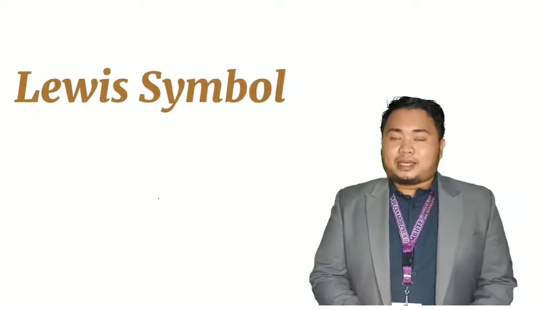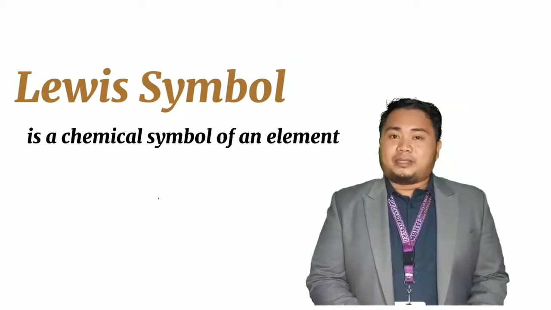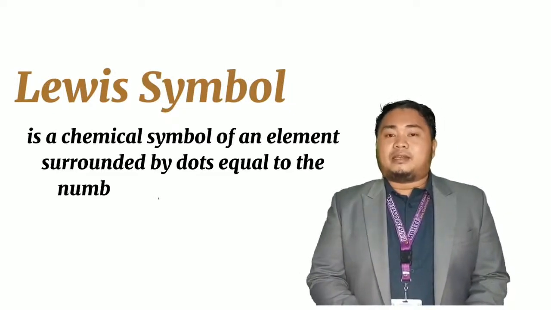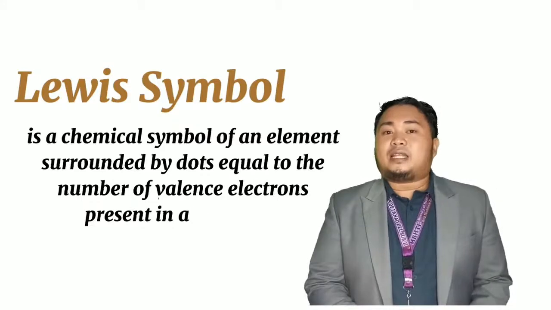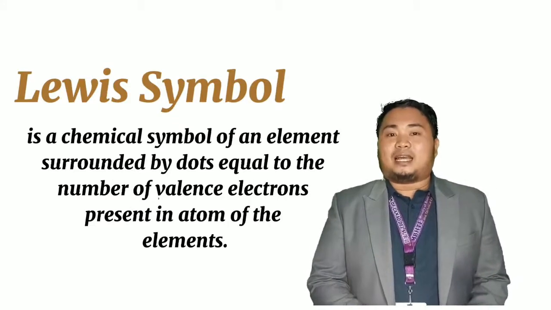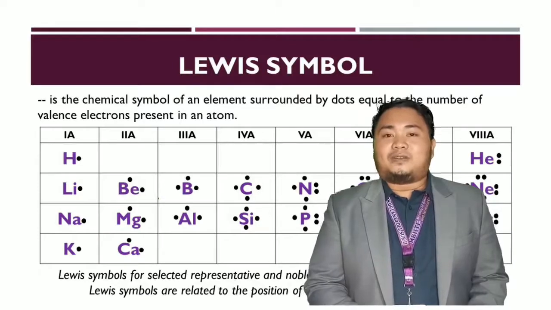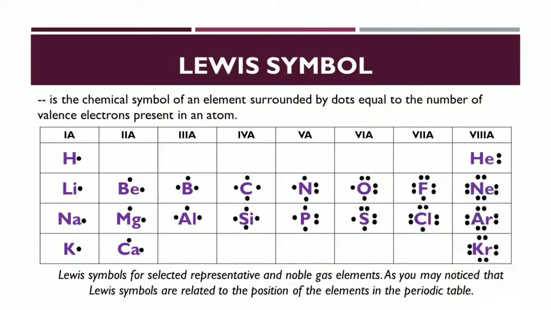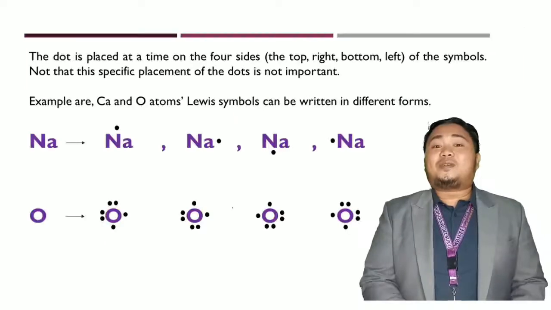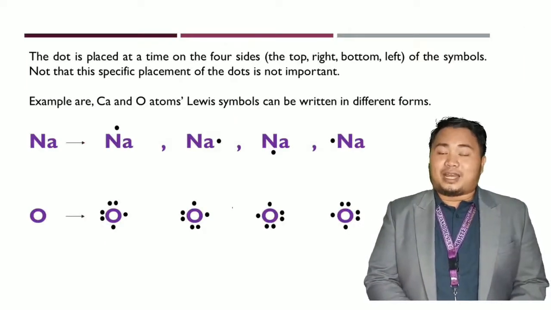Lewis symbol is a chemical symbol of an element surrounded by dots equal to the number of valence electrons present in an atom of an element. So here are the examples of the Lewis symbols. So this is how to write the Lewis symbol of an element.